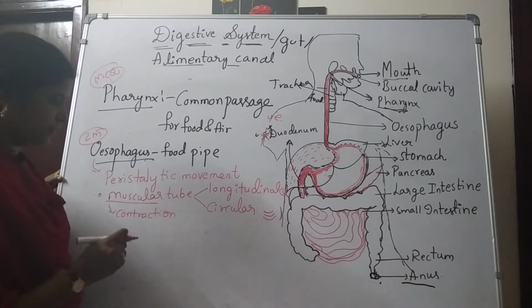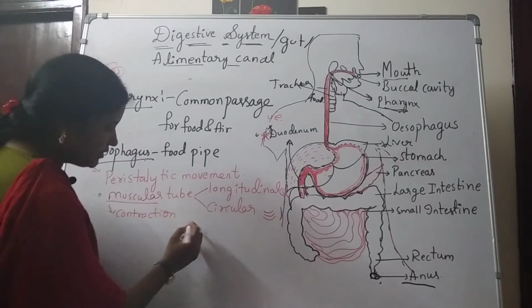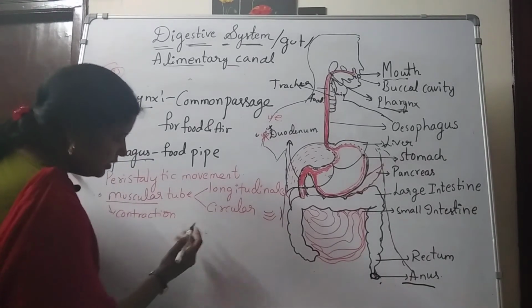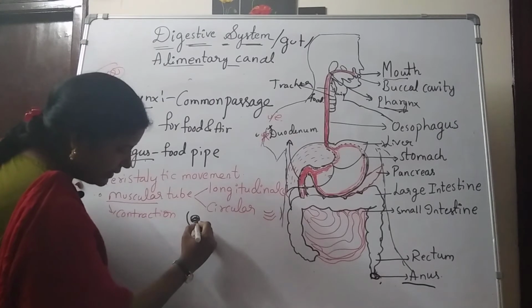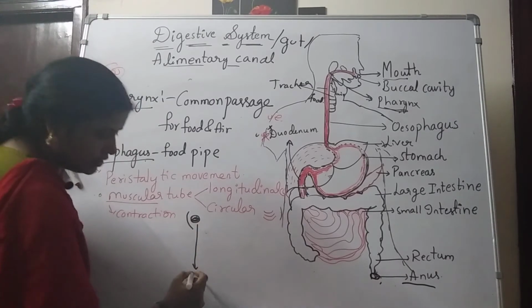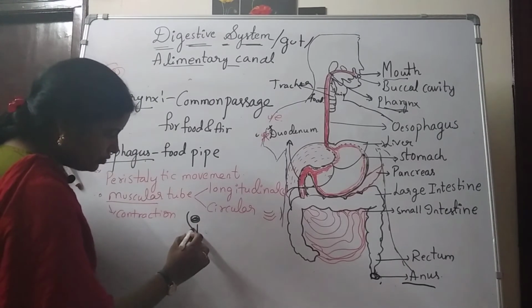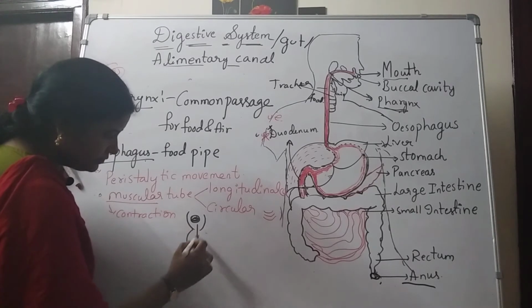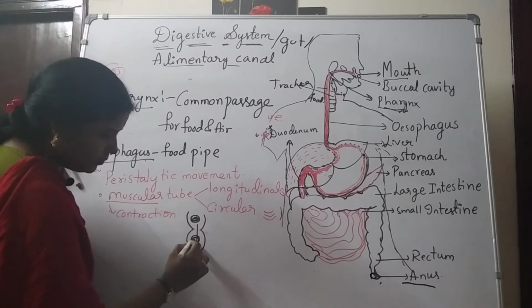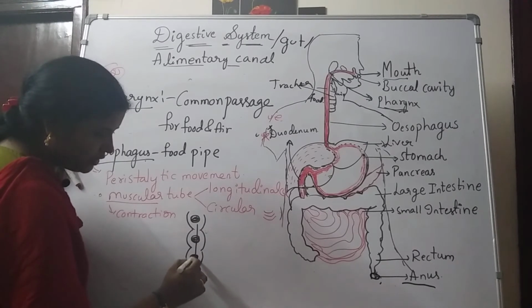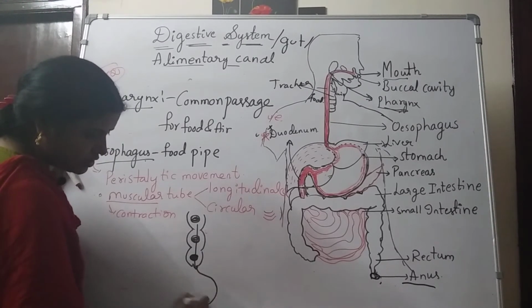Why is there a need for contraction? See here, this is the food pipe, so food is present here. When the food pipe takes food inside, it does not pass into the stomach directly all at a time. It would interrupt in the middle. So small portions of the food are sent into the stomach.